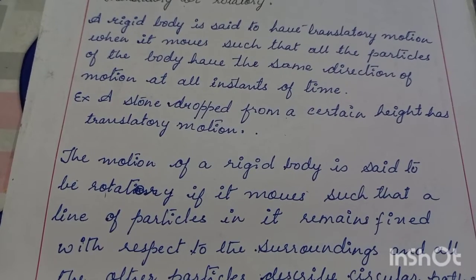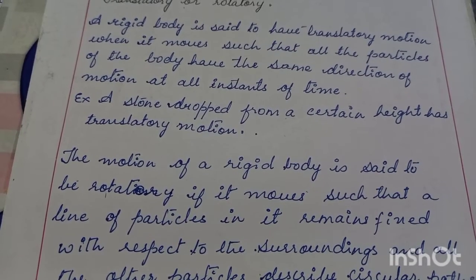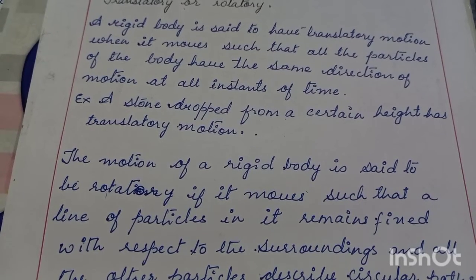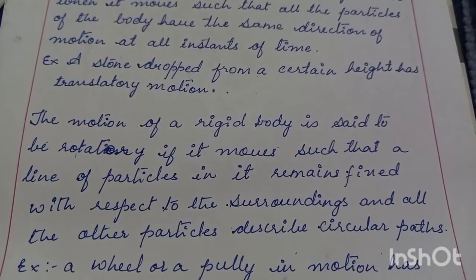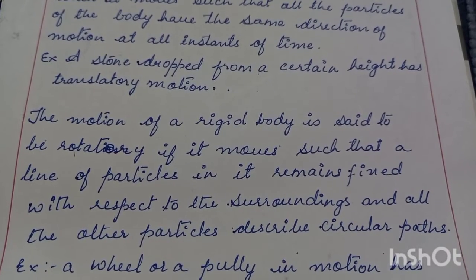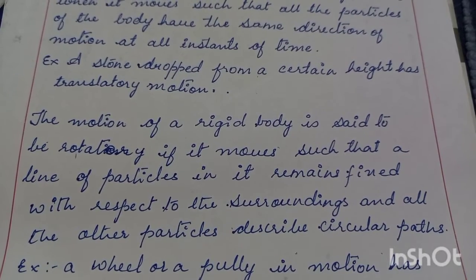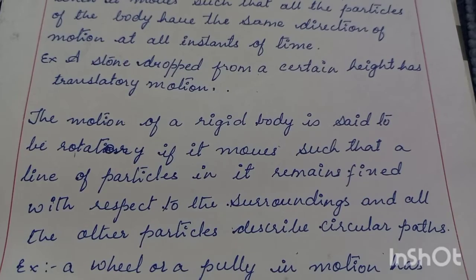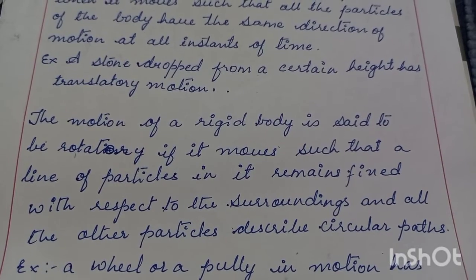Okay, so that is known as the translatory motion. Now a motion of a rigid body is said to be rotatory if it moves such that the line of particles in it remains fixed with respect to the surroundings and all the other particles describe circular paths. For example, a top rotating. The axis of the top will be having the fixed particles, and the neighboring particles will be having a different direction, the circular path.